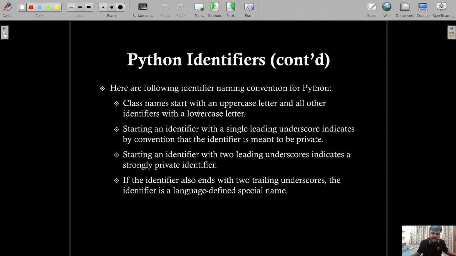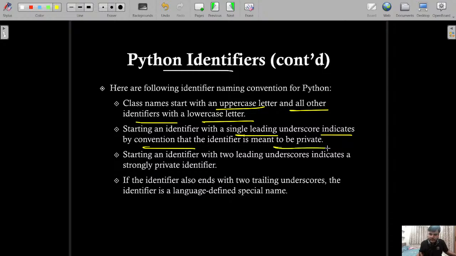Now, if we talk further about Python identifiers, class names start with an uppercase letter and all other identifiers with a lowercase letter. Starting an identifier with a single leading underscore indicates by convention that the identifier is meant to be private. So if you start the identifier with a single underscore like this, it means that particular identifier is private. This is the object oriented property. Private means only accessible in one particular class.